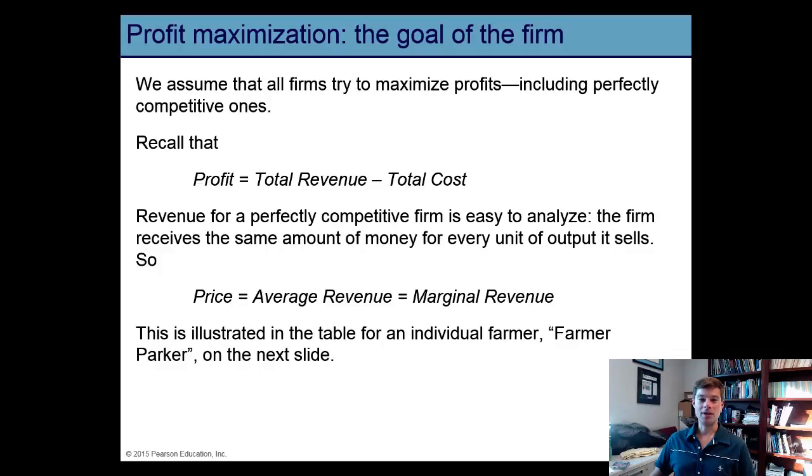I also want to point out that in a perfectly competitive market, there are many firms. No one firm has enough power in the market to influence the market price. That means a firm in a perfectly competitive market can sell as many units of output as it wants at the price that's in the market. This means the market price for a firm equals its average revenue because each unit of output sells for the price. That means that each unit's marginal revenue is also equal to price.